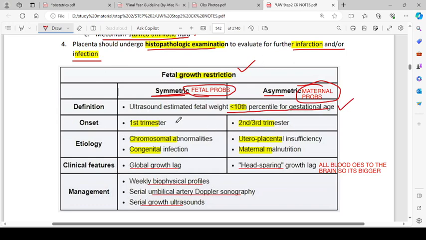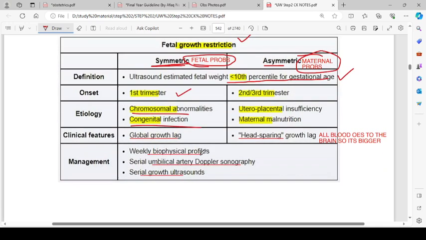Symmetric onset is in the first trimester. Etiology is chromosomal abnormalities and congenital infection. The clinical feature is global growth lag, like the fetus as a whole is not growing properly. Management is weekly biophysical profiles, serial umbilical artery Doppler sonography, and serial growth ultrasounds.